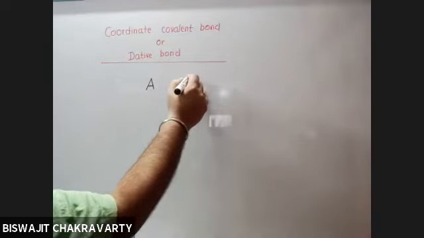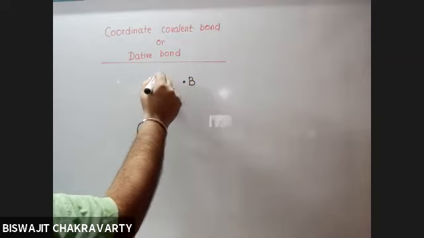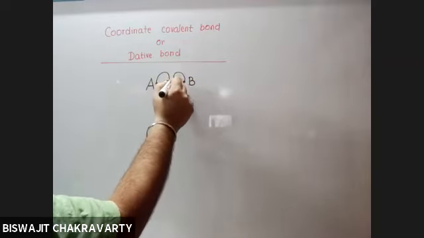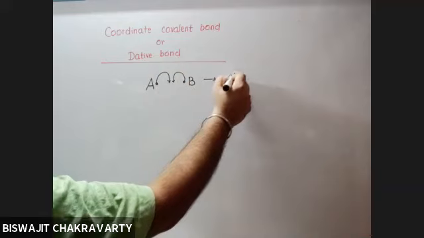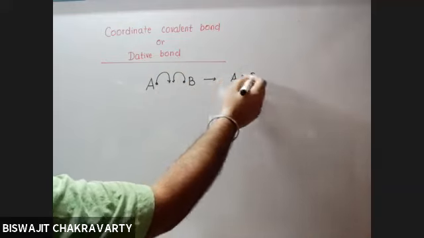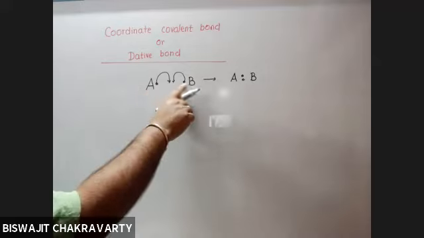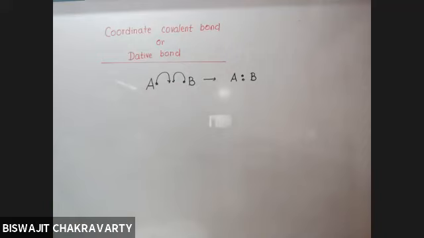Suppose this is one atom, this is another atom, and they share the electrons. After sharing, we count both the electrons with both the atoms. The electrons present in between the two atoms belong to both the atoms because they have been shared, and before sharing, both of them had contribution.